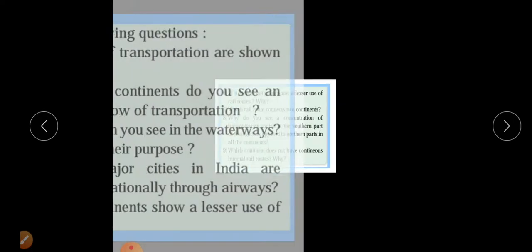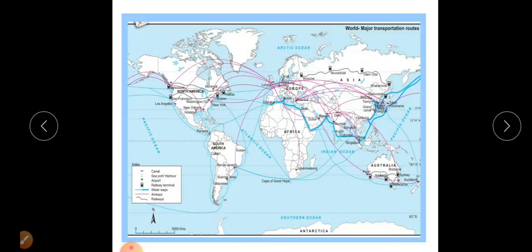Now what is happening with Australia and the rest of the world? We can observe that the world is distributed into two parts. This is the 0 degree latitude, the equator. From the equator northward is the northern hemisphere, and from the equator to the south is the southern hemisphere. Australia occurs in the southern part of the southern hemisphere, and other regions are located in the northern part.